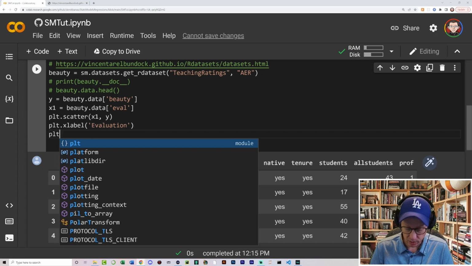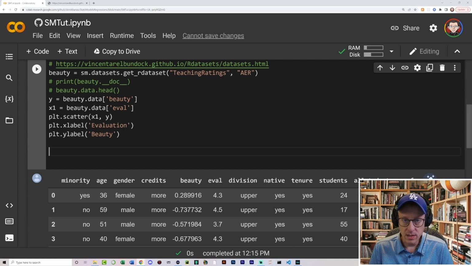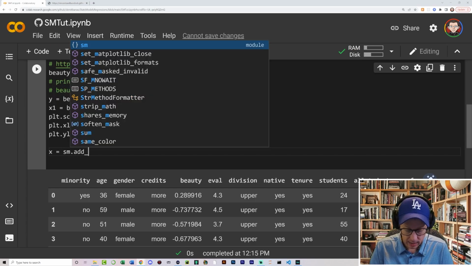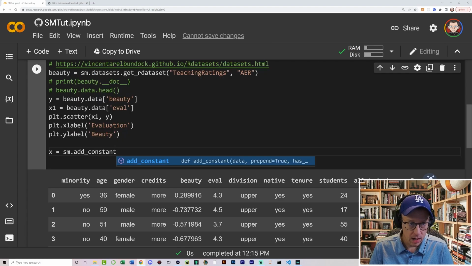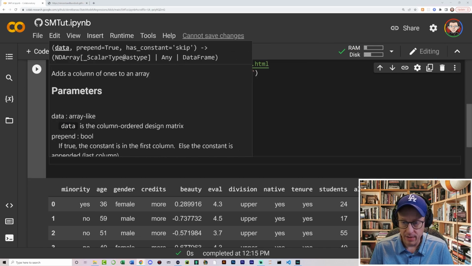So I'm just applying labels now to my different data and my plot, and this is going to line up with beauty. And then what I need to do is define the intercept for our y line, our y-intercept. And how we can do this, I'm going to label this as just simply x, and I can just go and say add constant, and I will paste x1 inside of here.